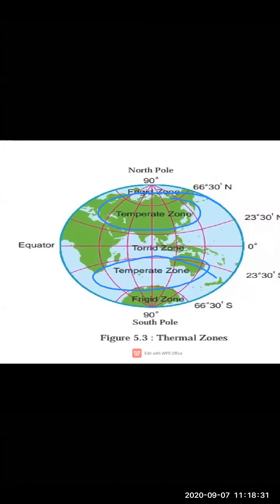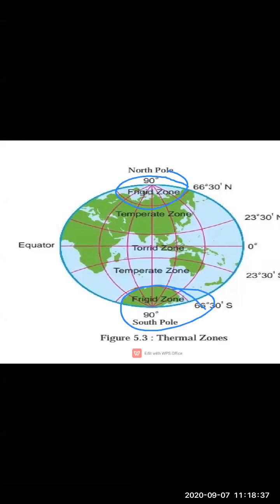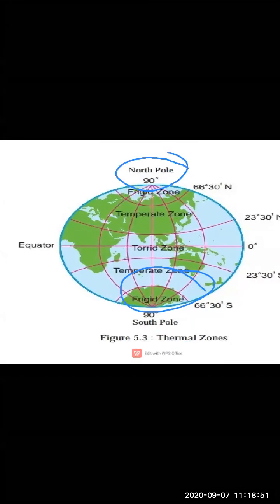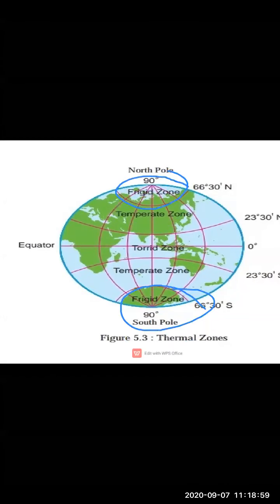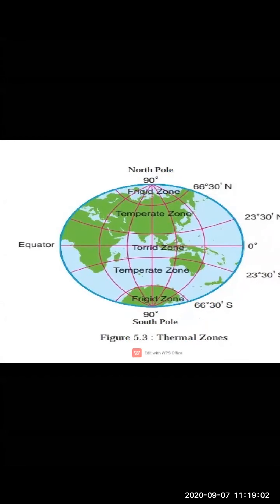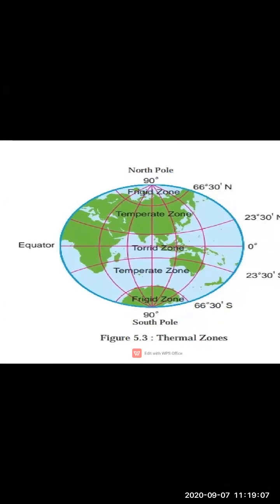Now moving ahead, we are going to study the frigid zones, near our Antarctic Circle and towards the polar regions. In this region, the temperature is very cold. Again, I'll tell you why it is very cold. This region is not receiving solar heat in more quantity. We can say in simple words, this region does not receive sun rays. Solar heat, not that they receive none, but a lesser amount. So that is why these regions are very cold in temperature.